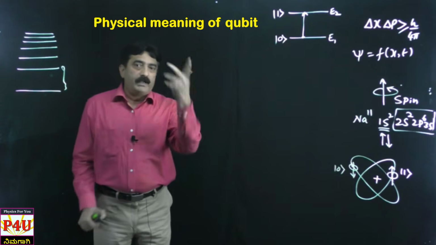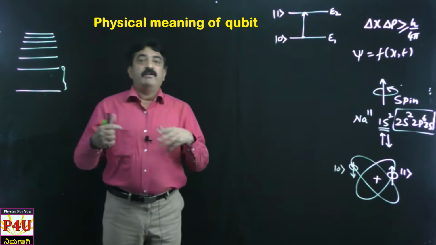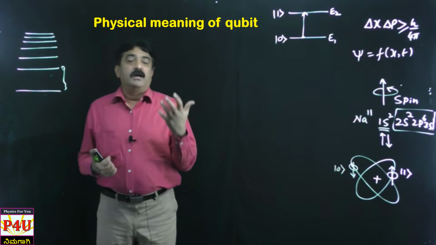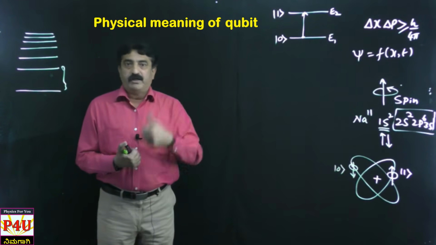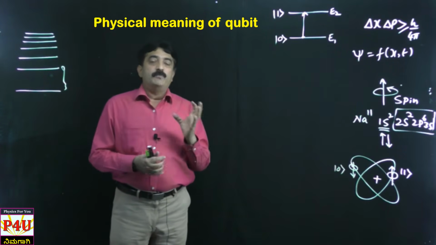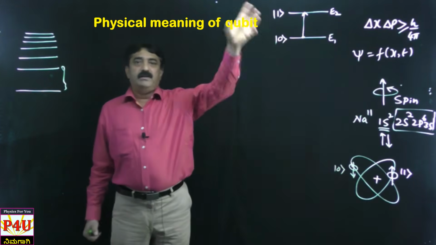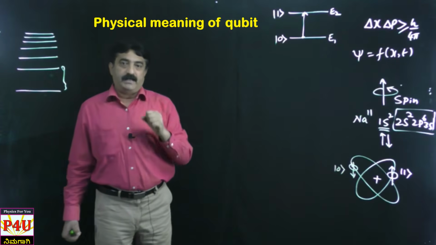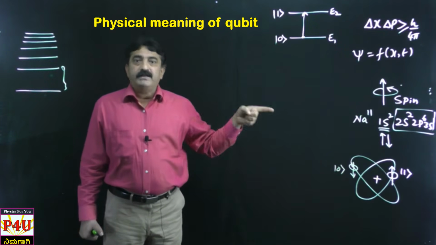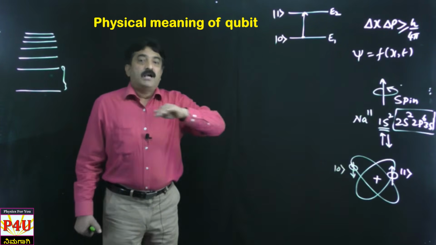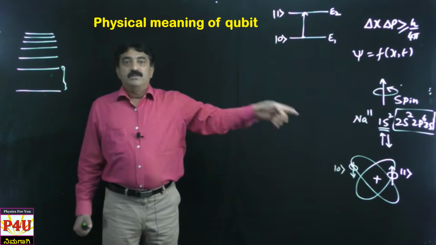Once you know the property, you can use it for your convenience and for your requirement. So in qubits, what are we using? We are using spin concept, energy level concept, polarization concept, etc. Like in classical bit 0 and 1, what were we using? Current flow or no current flow. See the difference.